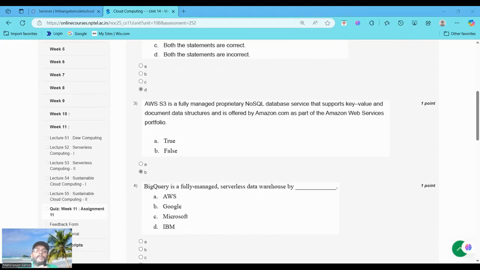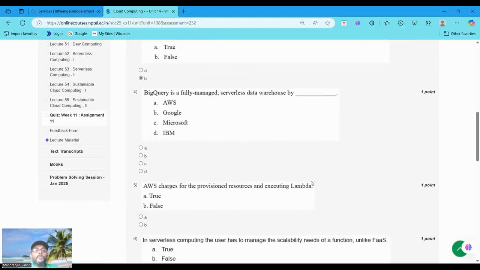Because AWS S3 is not a NoSQL database service. It is an object storage service. While it is fully managed and part of the AWS portfolio, it uses a key-value like structure for storing objects. It does not function as a NoSQL database, nor does it natively support document data structures the way a database would. That's why it is a false statement. Now moving to question number 4.